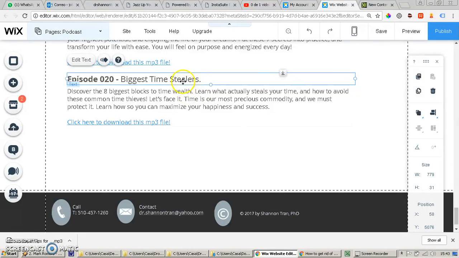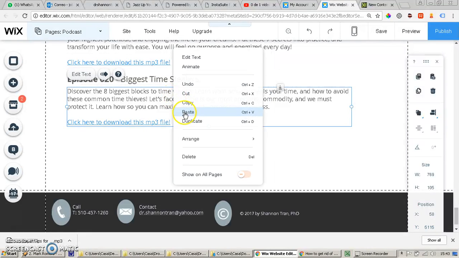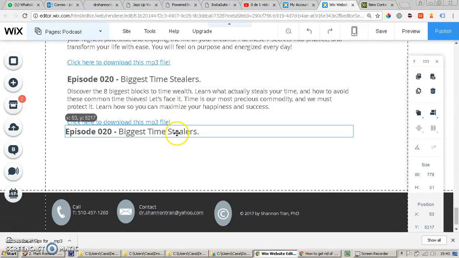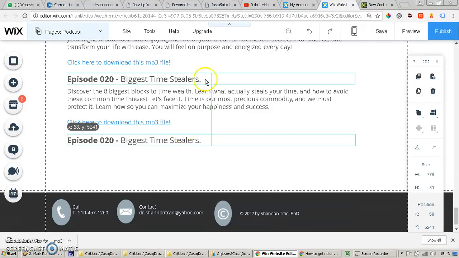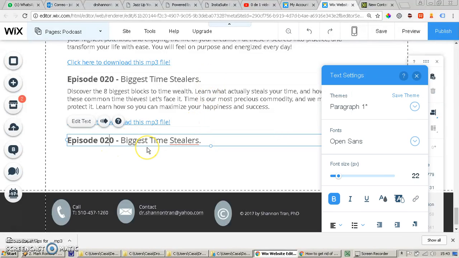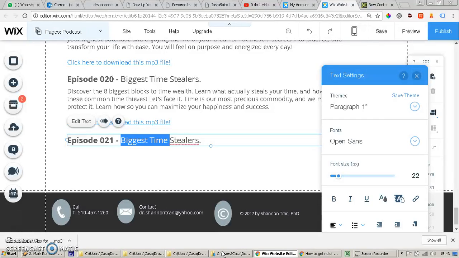Then you go to this title, episode 20, you put copy, and then you put paste, and you take this box and you try to put it there, aligned to the middle of the other text, and here you put double click and you change episode 21 and you copy paste the name of the file. So you go here and you copy this and you paste it here.